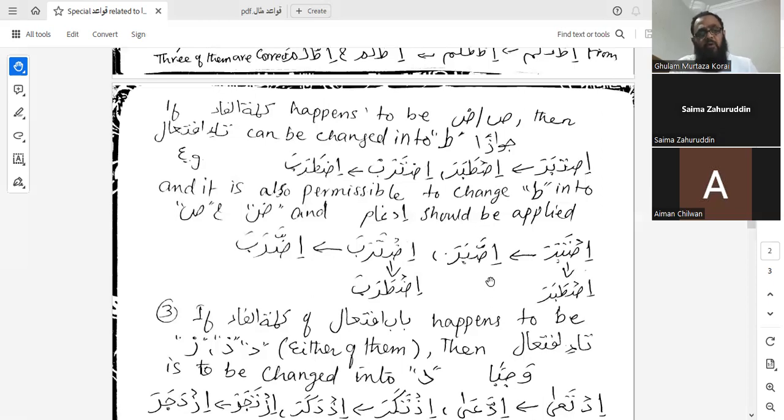Then if we talk about istaraba, first of all, ta was brought in the place of ta, so it became iztaraba. And because we can change ta into za jawazan, it can be izwaraba. So after idgham, it became izwaraba.